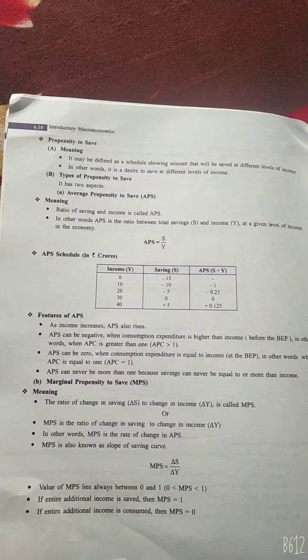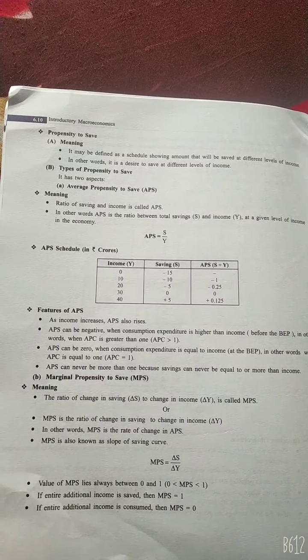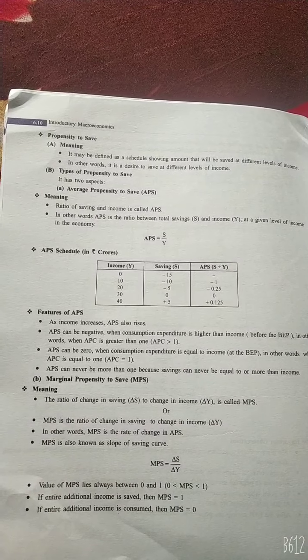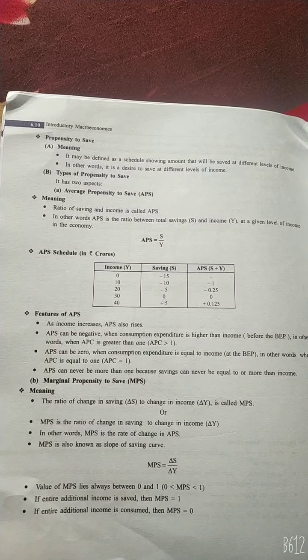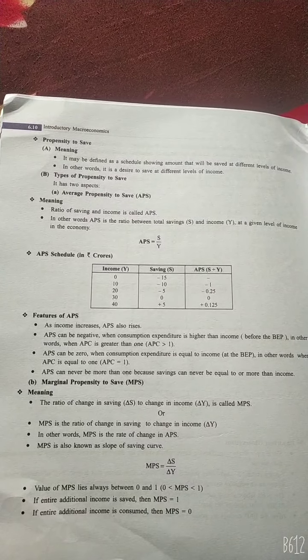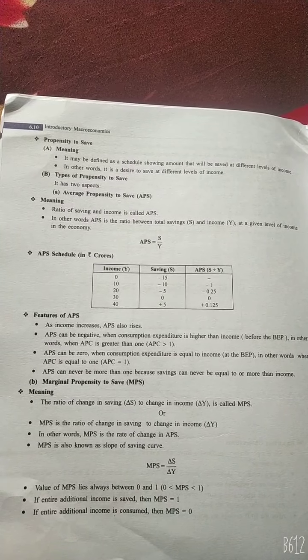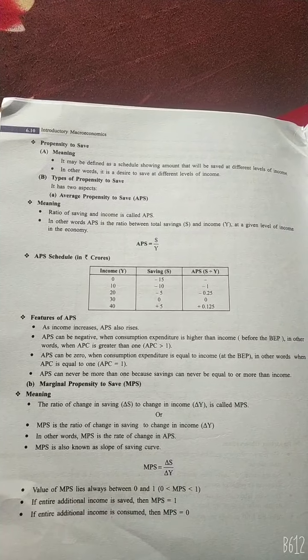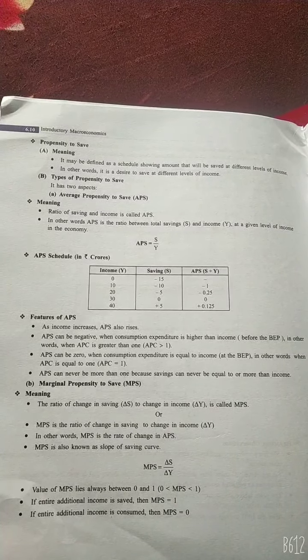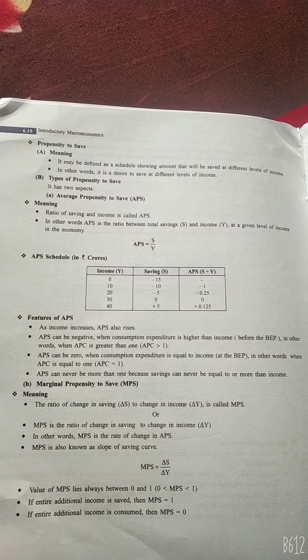Next, marginal propensity to save. The ratio of change in saving to change in income is called MPS, marginal propensity to save. Therefore, it is the slope of the saving curve. In other words, when we divide the change in saving by the change in income, we get the marginal propensity to save.